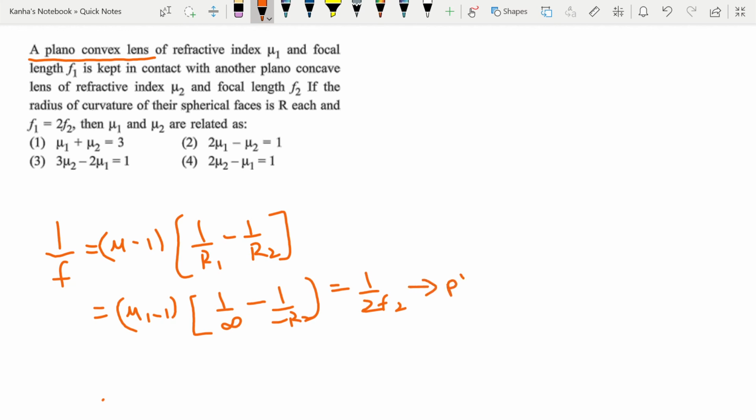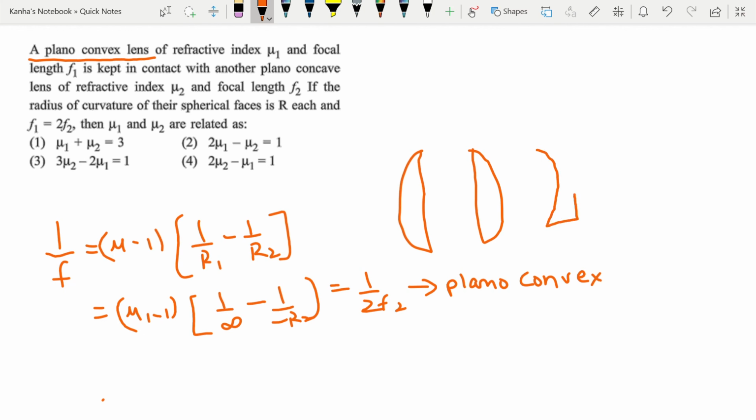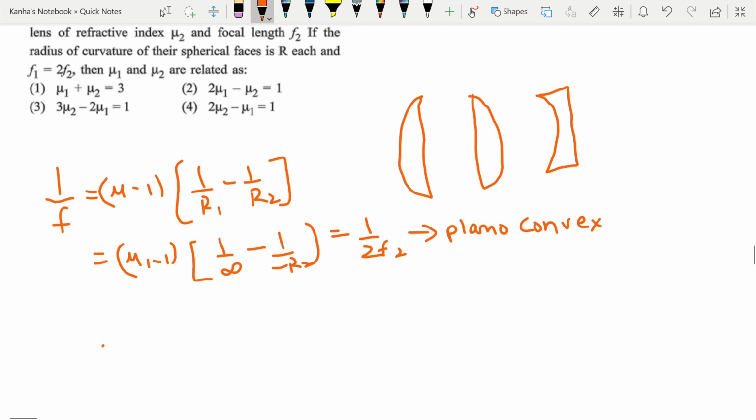This is what a plano-convex actually looks like, whether it's this or it's this. And what will be a plano-concave? It will be something like this. So next, for a plano-concave lens, I can write the same lens maker's formula. I have 1 by f is equal to mu2 minus 1 into 1 by minus r minus 1 by infinity, sorry.